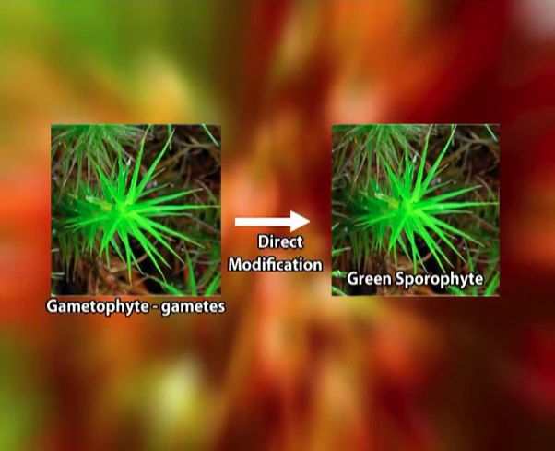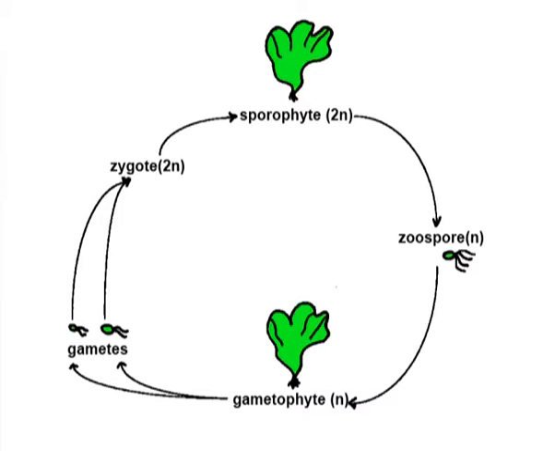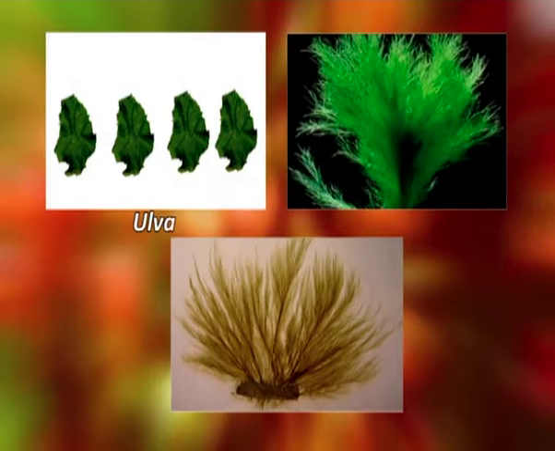According to this theory, the sporophyte in bryophytes originated by a direct modification of the gametophyte and took on the specific function of spore production. The sporophyte thus originated was similar and homologous to the gametophyte, and both were free living and photosynthetic. The evidence in favor of this theory is the occurrence of similar but distinct photosynthetic sporophytic and gametophytic generations in some algae such as Ulva, Cladophora and Ectocarpus, which are believed to be the ancestors of bryophytes.